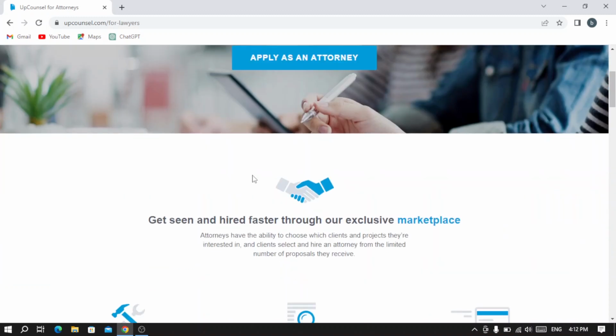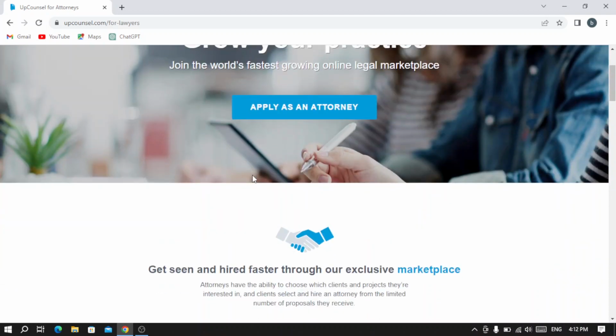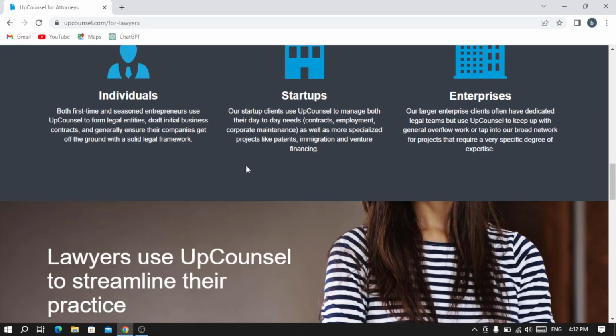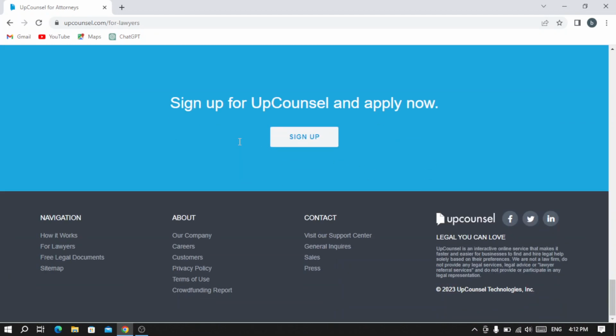And if you have any questions, guys, regarding this platform, you can just scroll down and you see here the contact section. So just hit visit our support center and you wait for it to load.